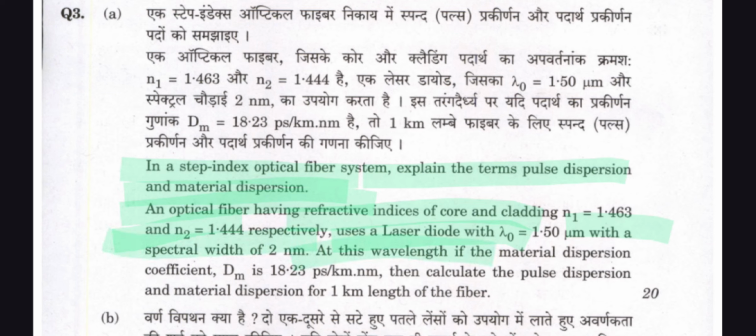At this wavelength the material dispersion coefficient Dm is equal to 18.2 ps per km nm. Then calculate the pulse dispersion and material dispersion for a 1 kilometer length of the fiber.